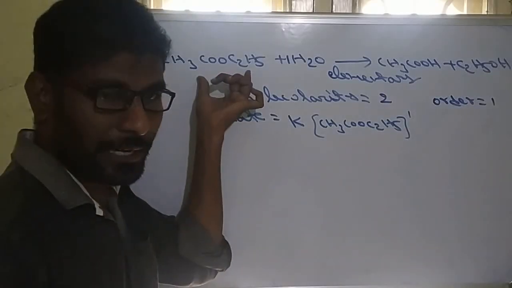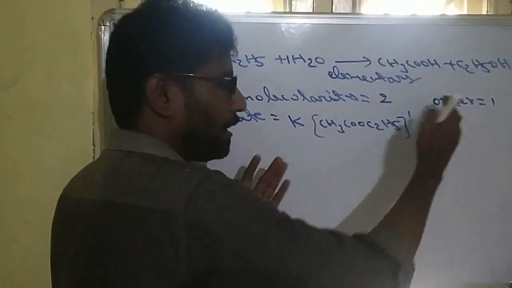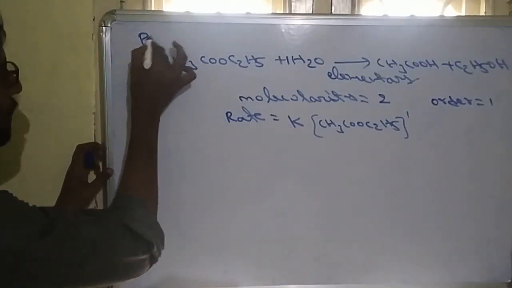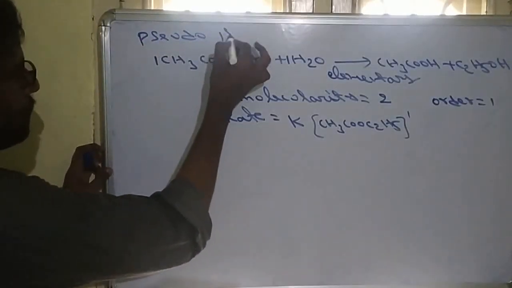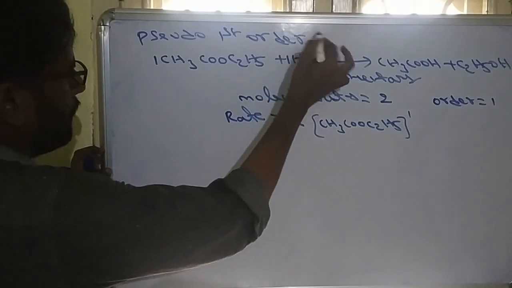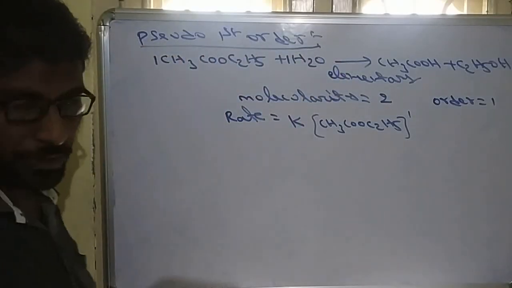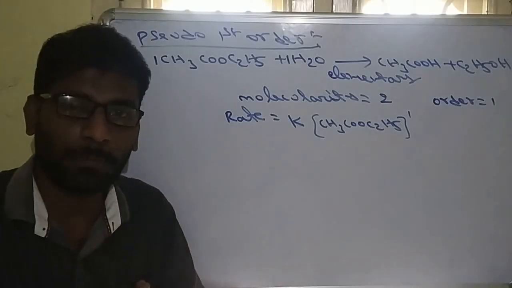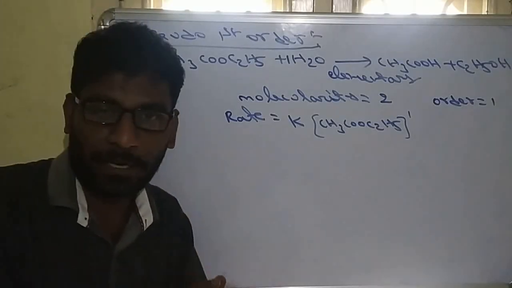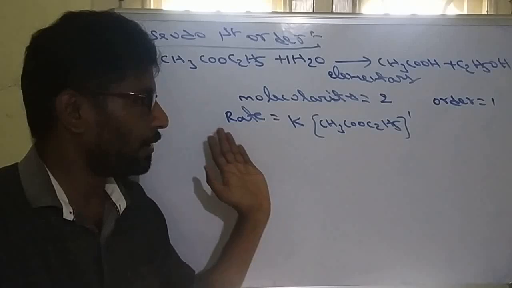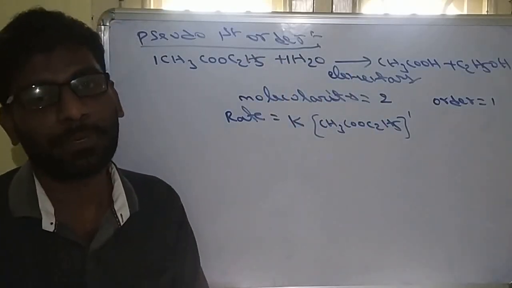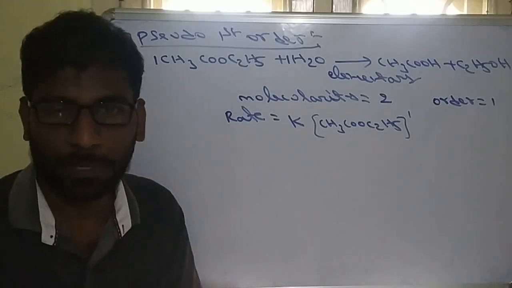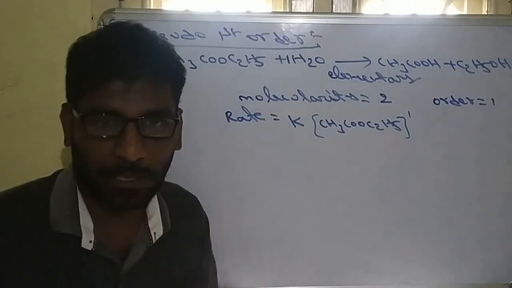So in such reactions where molecularity and order are different, we simply call them pseudo first order reactions. So this is important. What does pseudo first order mean? The elementary reactions where the order and molecularity are different. Order seems to be 2, but actually order will be 1. That is experimentally calculated.